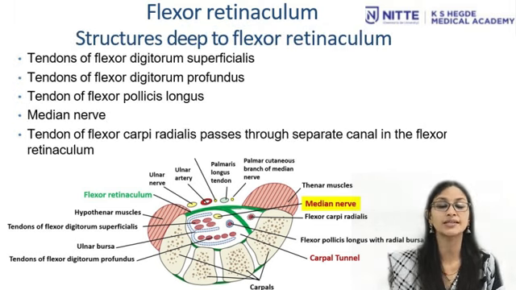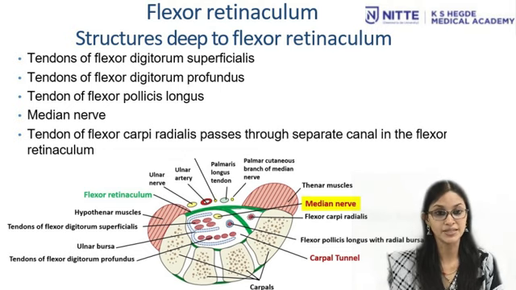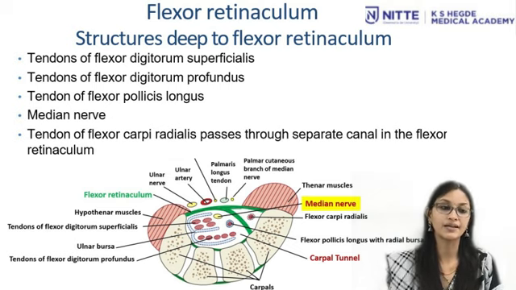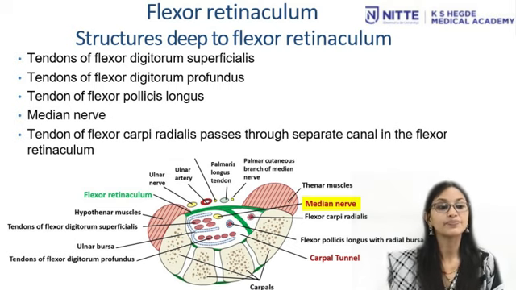The structures that are passing deep to the flexor retinaculum are the tendons of flexor digitorum superficialis, tendons of flexor digitorum profundus, tendon of flexor pollicis longus, and median nerve. The tendon of flexor carpi radialis passes through a separate canal in the flexor retinaculum.